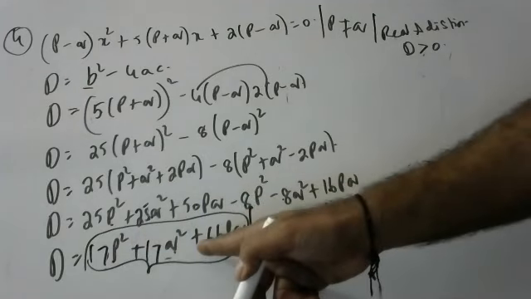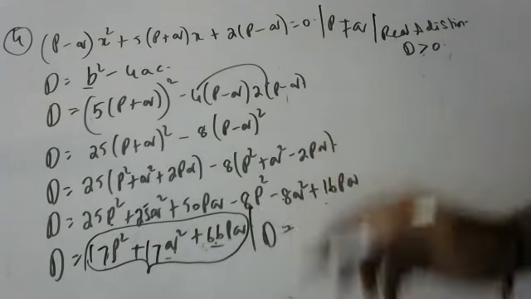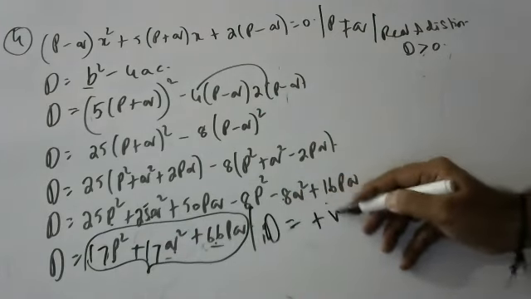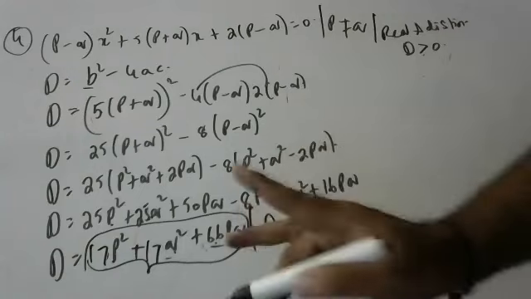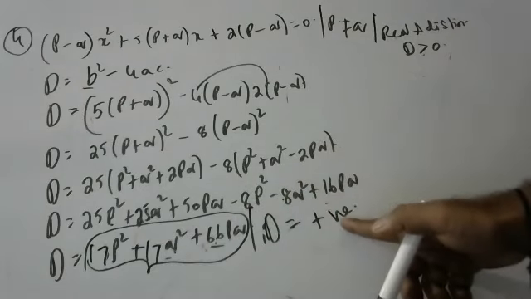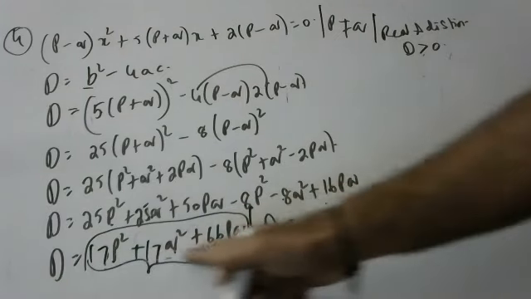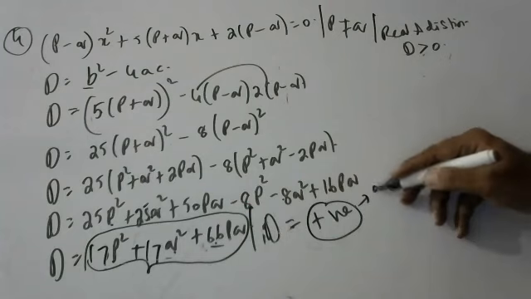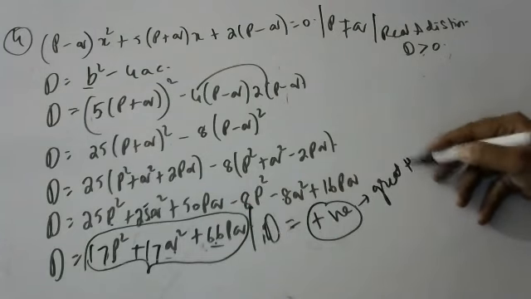When everything is plus, the whole D becomes a positive value. Zero won't come because all are plus and nothing is there to cancel. It is compulsorily greater than zero.